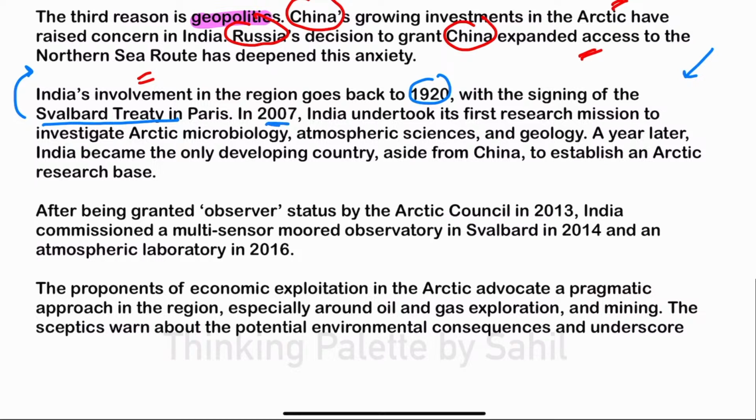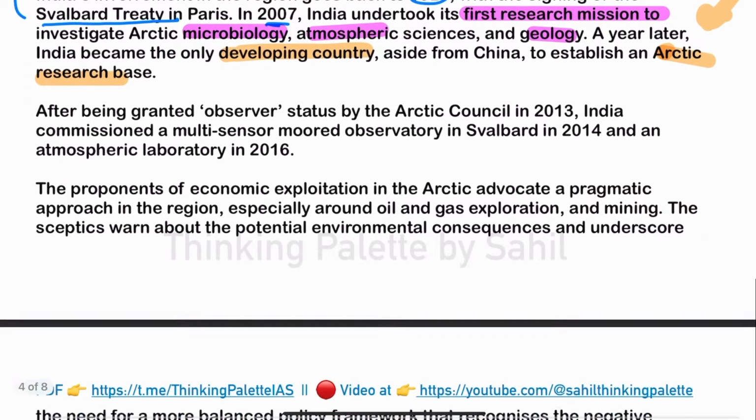Then next, in 2007, India undertook its first research mission, fine, to investigate the microbiology, atmosphere, geology of the Arctic. And then next year, in 2008, India became the only developing country to establish an Arctic research base. Okay, so among developing countries, China and India are the only two which have developed a research base in the Arctic. So India has played an important role.